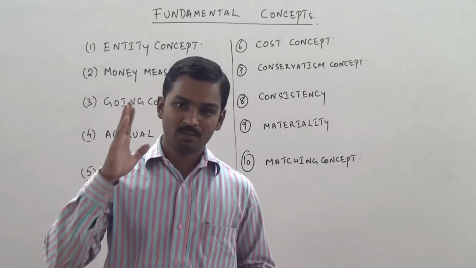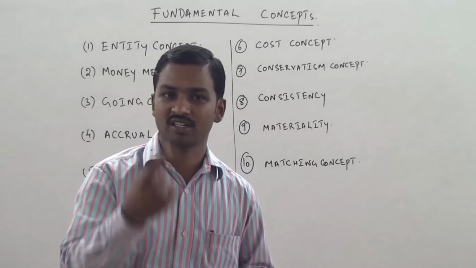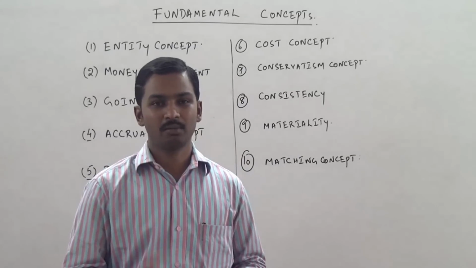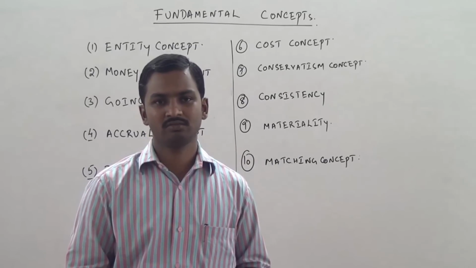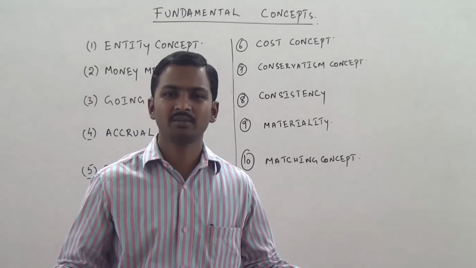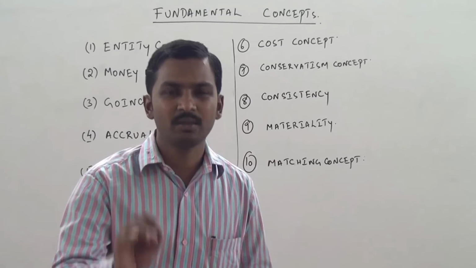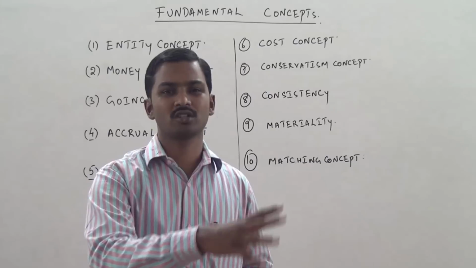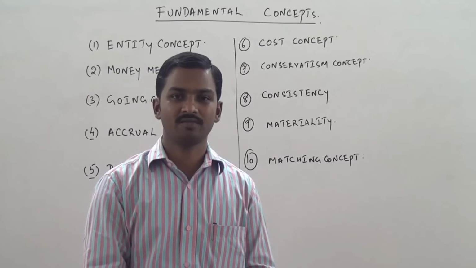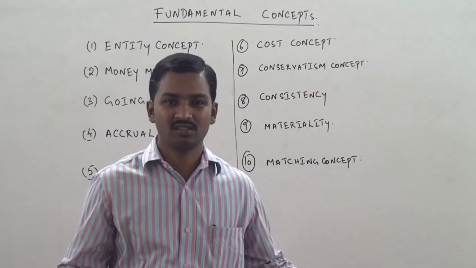If you speak very strictly, yes, that calculator should have been shown as an asset because it has a life of more than 1 year. But it is not wrong to debit it to the profit and loss account because it's an item which does not have the capability to affect the decision making behavior of the investors or the users of the financial statements. So even if you show the calculator as an expense, nobody is concerned.